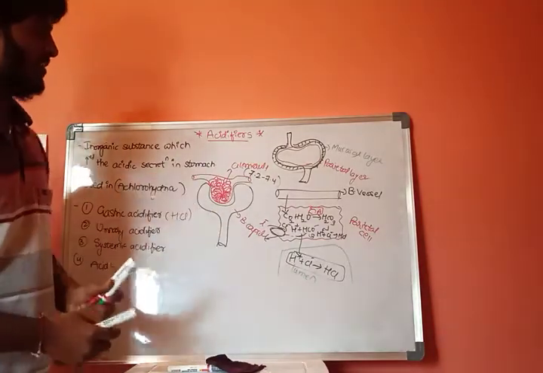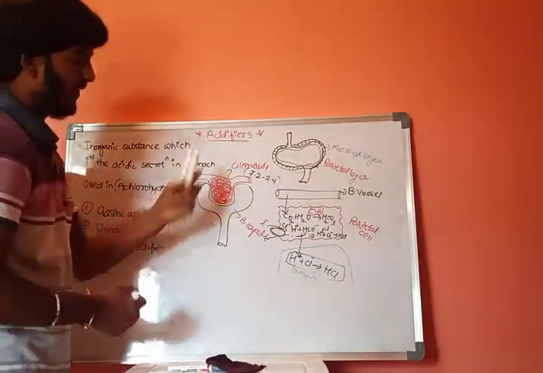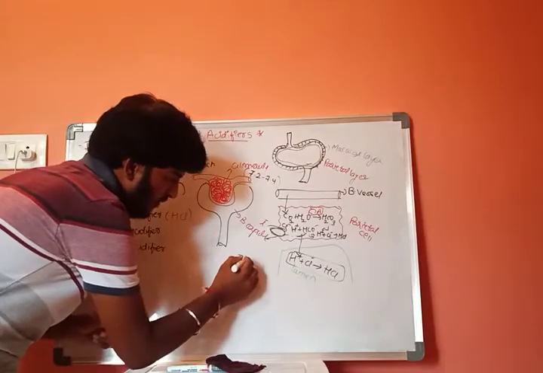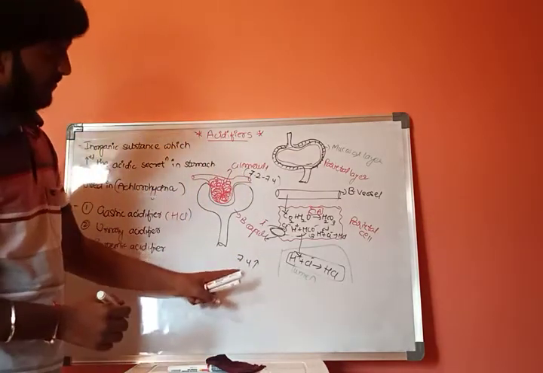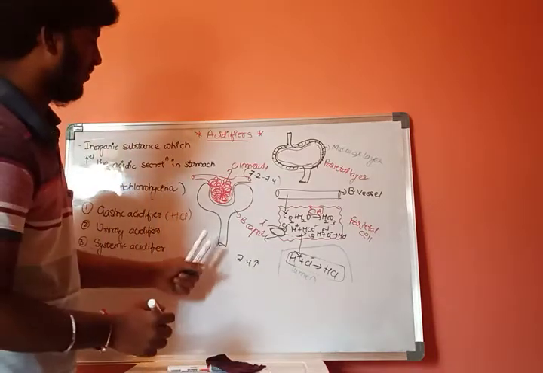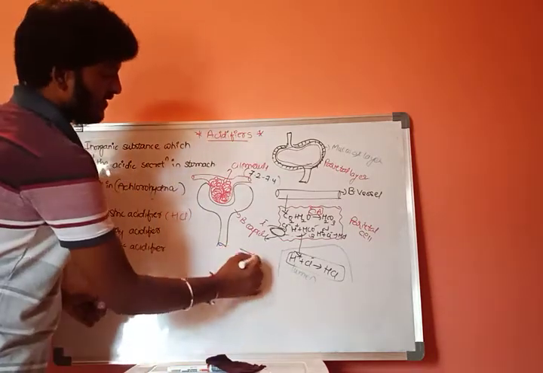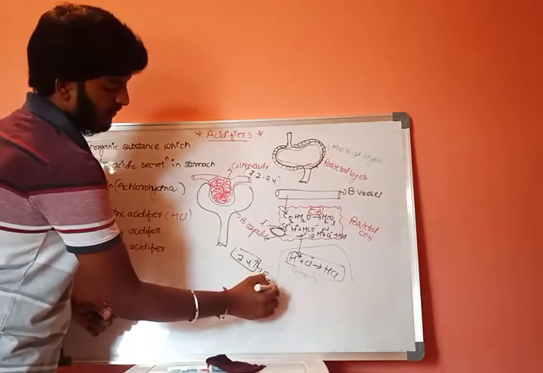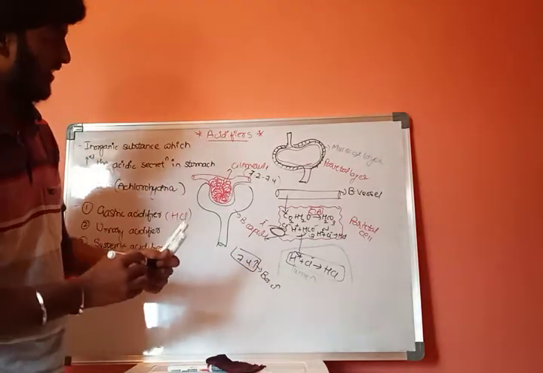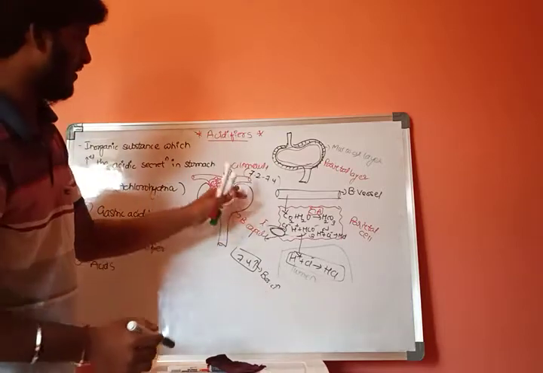Now, in some conditions, the pH will be raised to more than 7.4. Then it results in an increase in the basic nature, and it results in problems in our kidney.